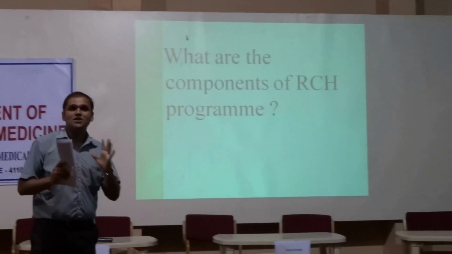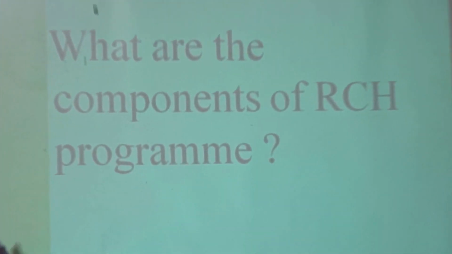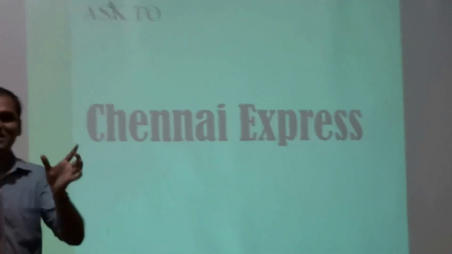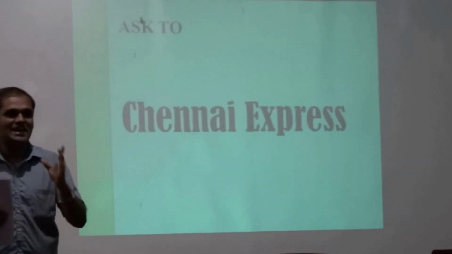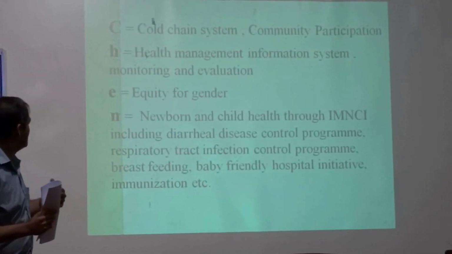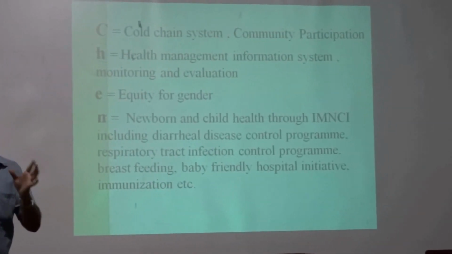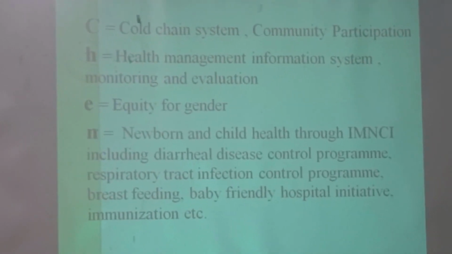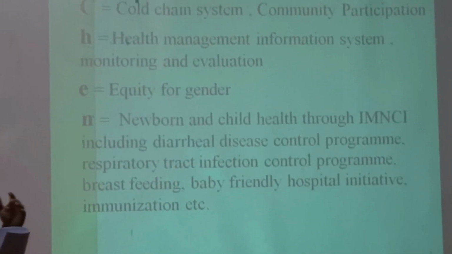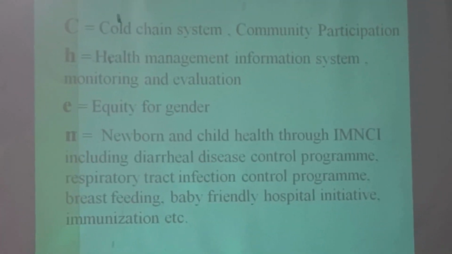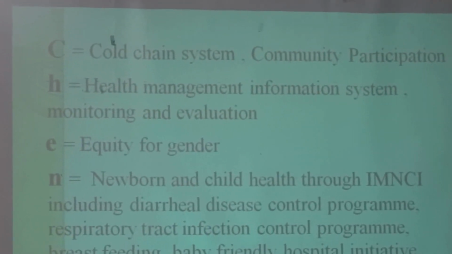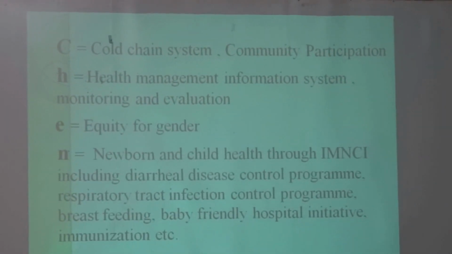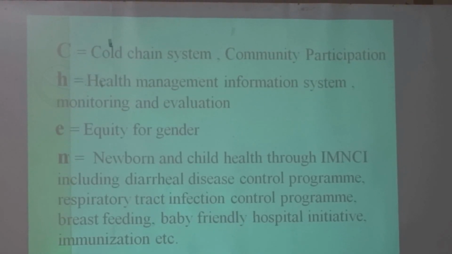What are the components of the RCH program? Next. So, ask for the Chennai Express. So, what is the Chennai Express? Next. So, C stands for cold chain system, community participation. H for health management information system, monitoring and evaluation. E for equity for gender.